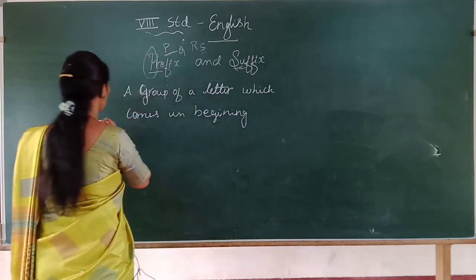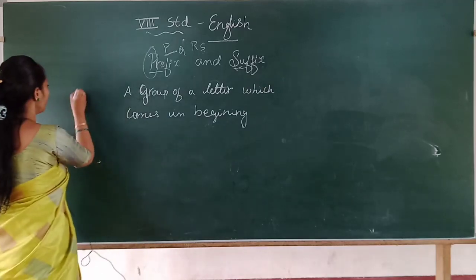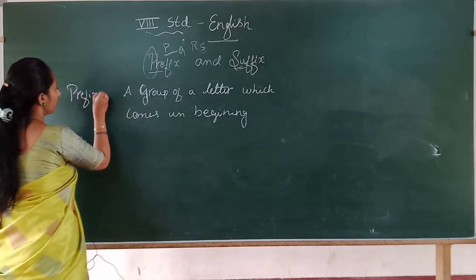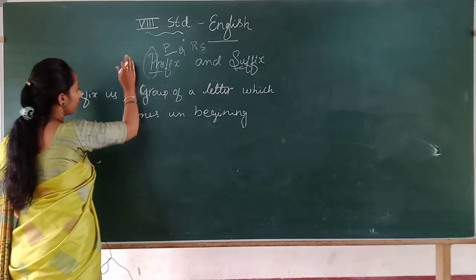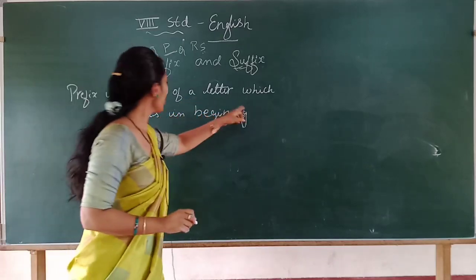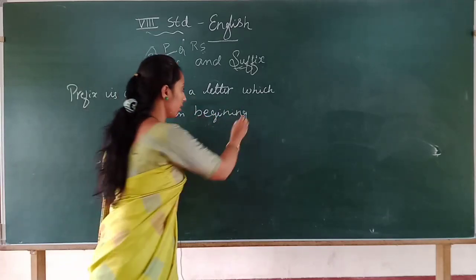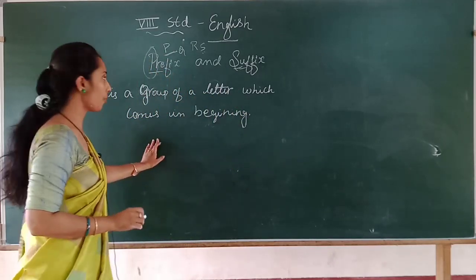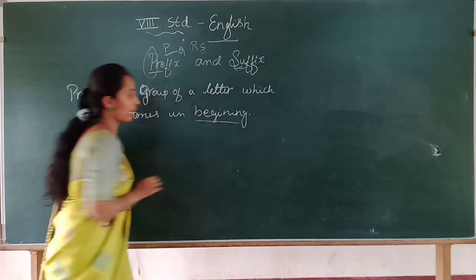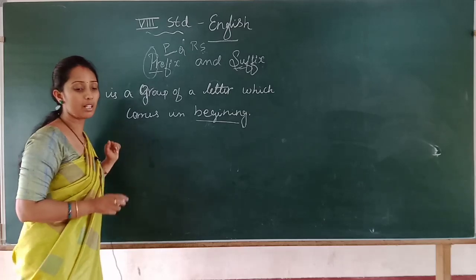That is a prefix. So after this, if you want, you can take down an example. Here you have to underline what? Beginning. Remember, a prefix always comes in the beginning.